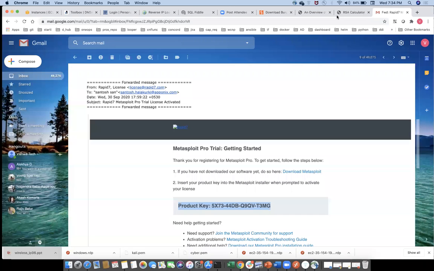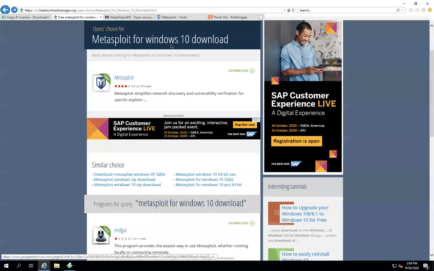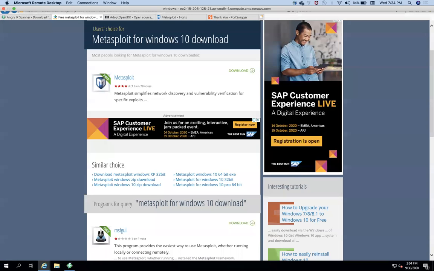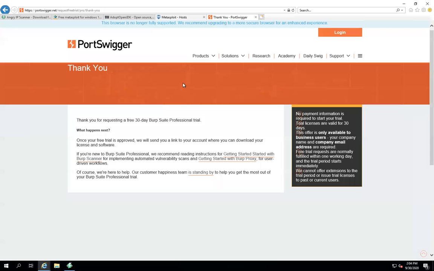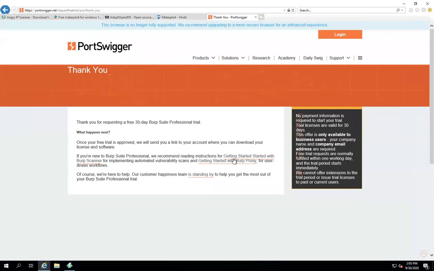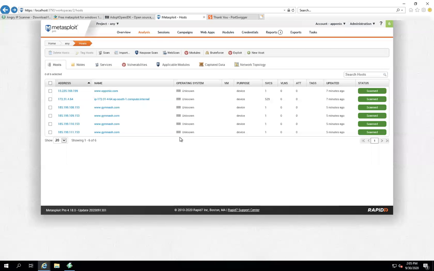Now come back to this Metasploit tool. The product key is very important, a one month free trial license. Now I will show how exactly you need to use this Metasploit. Metasploit is a hard tool where you can get the complete details. This Burp Suite I also downloaded, and I'll give the complete information and the product key of Burp Suite also. Next, come back to Metasploit. Now you can do overview, analysis, sessions, campaigns, web apps, modules, credentials, reports, export, tasks.